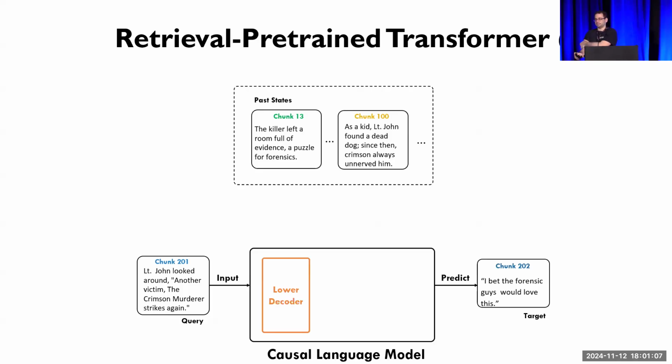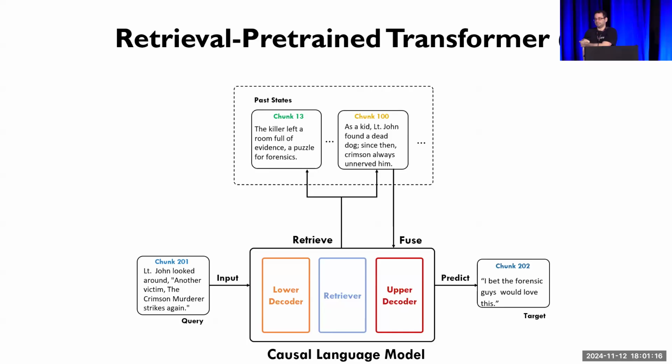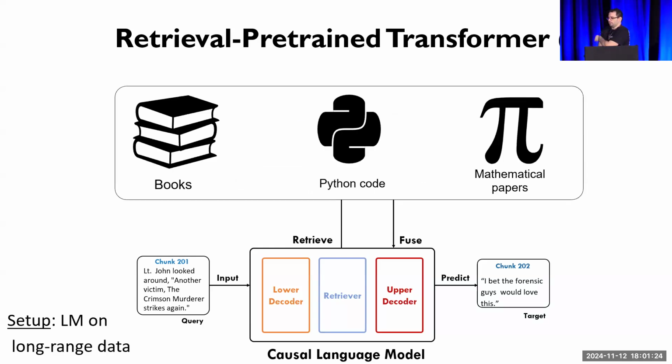The lower decoder, which is a standard autoregressive transformer. The retriever component, which retrieves past representations. And the upper decoder, which deeply integrates these retrieved representations in the upper layers. This allows us to train our retriever and language model jointly. We evaluate our architecture on language modeling domains requiring long-range understanding, such as books, Python code, and mathematical papers. Let's dive into the details.